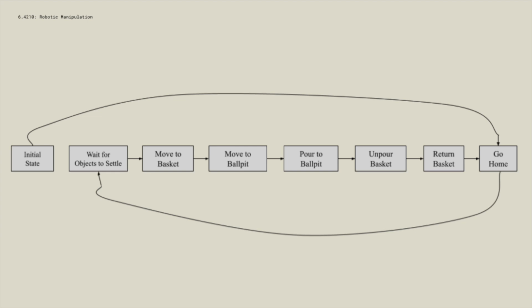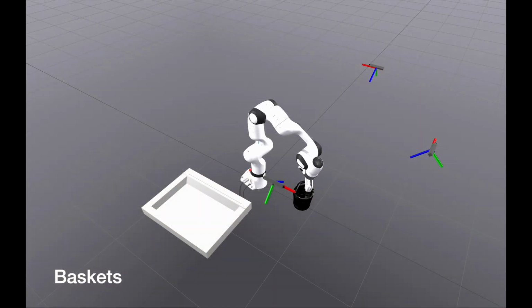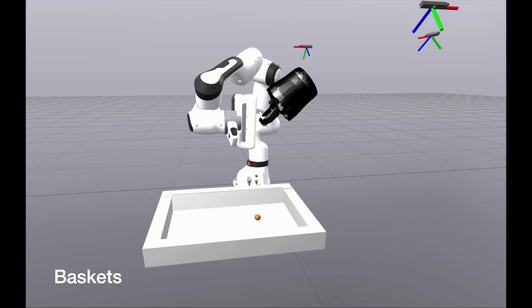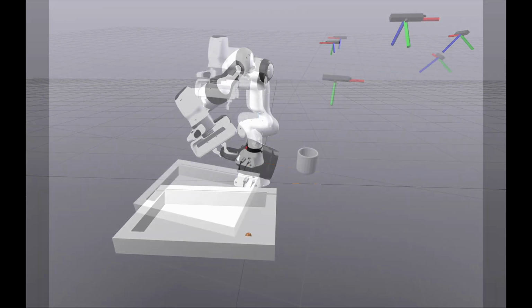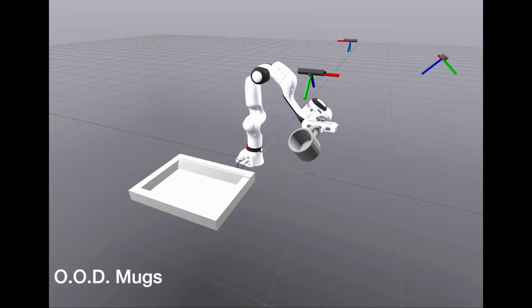We tested our system on 3 distinct object classes, namely baskets, bowls, and mugs that differed from our demo distribution mugs. Overall, we found that our robotic manipulation system was capable of grabbing and pouring objects successfully on all 3 object classes. All demonstrations are sped up at 3 times speed.